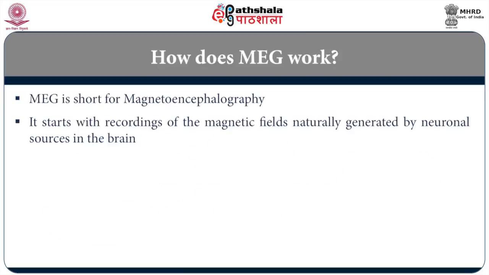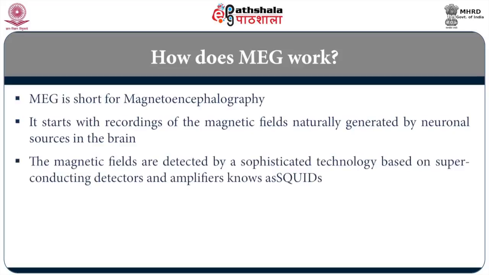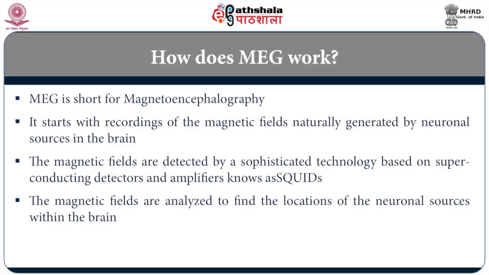MEG starts with recording of those tiny magnetic fields naturally generated by the neuronal cells, neurons in different parts of the brain. The magnetic fields are detected by sophisticated technology based on superconducting detectors, which I already told you, SQUIDs. The magnetic fields are then analyzed to find from which location they are coming. So, you locate the neuronal source in the brain from where that magnetic signal is coming.